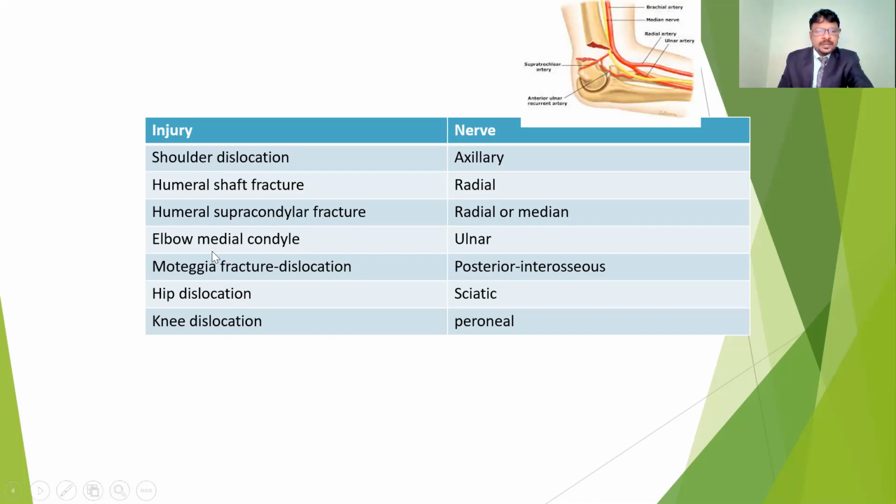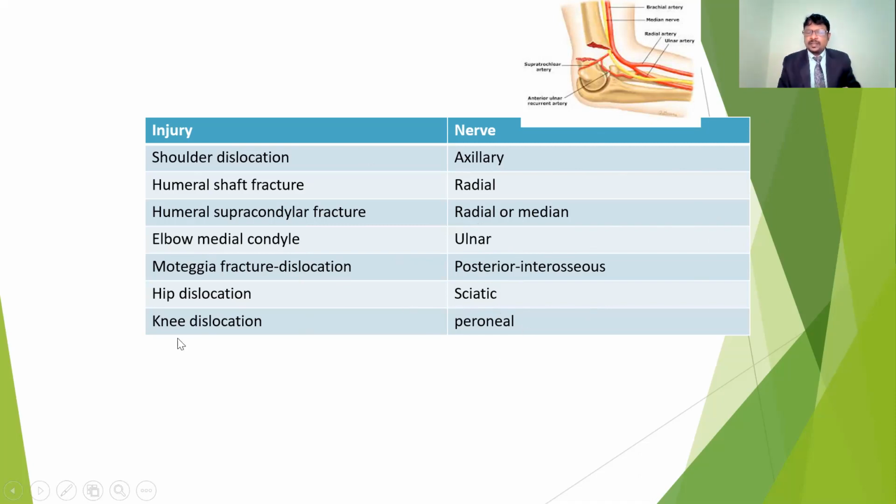Next one is the elbow. At the elbow, the medial epicondyle fracture may involve the ulnar nerve. And also the Monteggia fracture dislocation, where the posterior interosseous branch of the radial nerve is going to be affected. Hip dislocation, the sciatic nerve is going to be involved. Knee dislocation, the peroneal nerve is going to be involved.